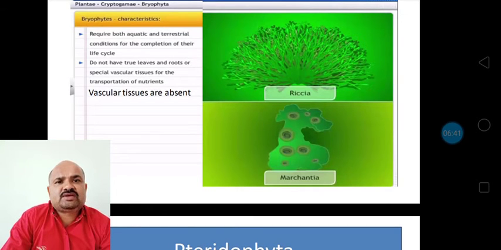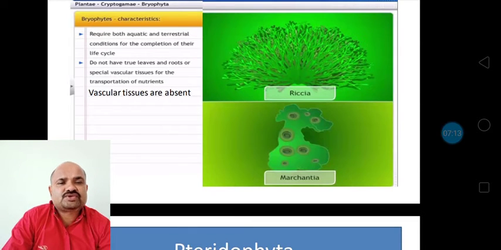So they do not have true leaves and roots, or special vascular tissues for the transportation of nutrients. So vascular tissue is a very important aspect here. What is meant by vascular tissues? We know xylem and phloem are collectively called vascular tissues. In the chapter Tissues we have seen xylem and phloem among the types of plant tissues. Xylem conducts water and phloem conducts food. So phloem and xylem are collectively considered vascular tissues.